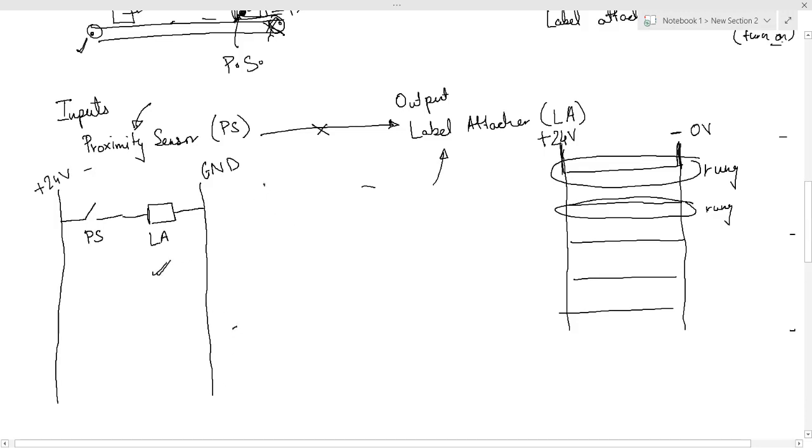But in ladder logic, the symbols are a bit different. I will teach you these symbols in the next lecture. For an NO connection, we use this symbol, and for any kind of output, we use this symbol. Why were these symbols used?